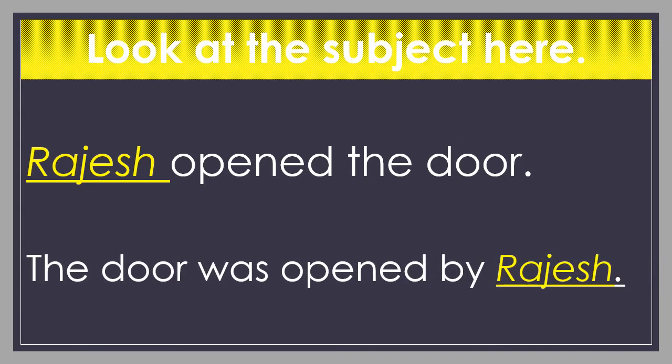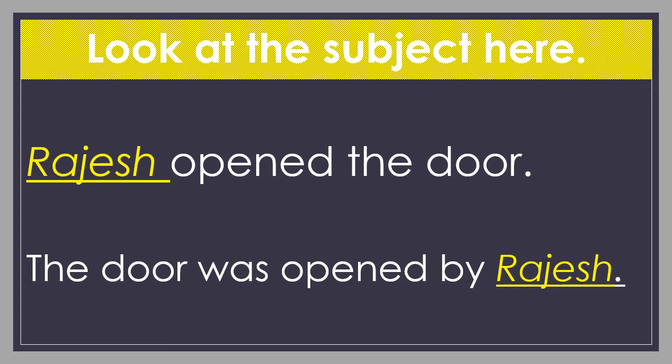Now, the door was opened by Rajesh. The first change I already told in the previous one. What is the first change? Yes, the first change is the verb. An auxiliary is added to the verb. Opened changed into was opened.